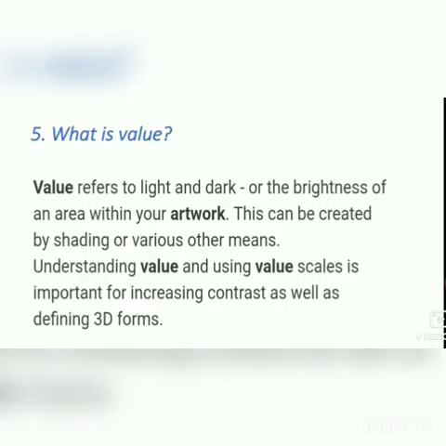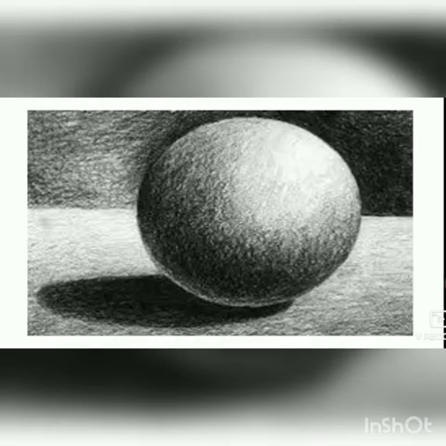Next is what is value. Value refers to light and dark or the brightness of an area within your artwork. This can be created by shading or various other means. Understanding value and using a value scale is important for increasing contrast as well as defining 3D forms. Value means tonal variation. Through this tone we can create a 3D effect. You can see this picture through the shading, dark shade and light shade. Here you can see the 3D effect of this object. This is called tone.